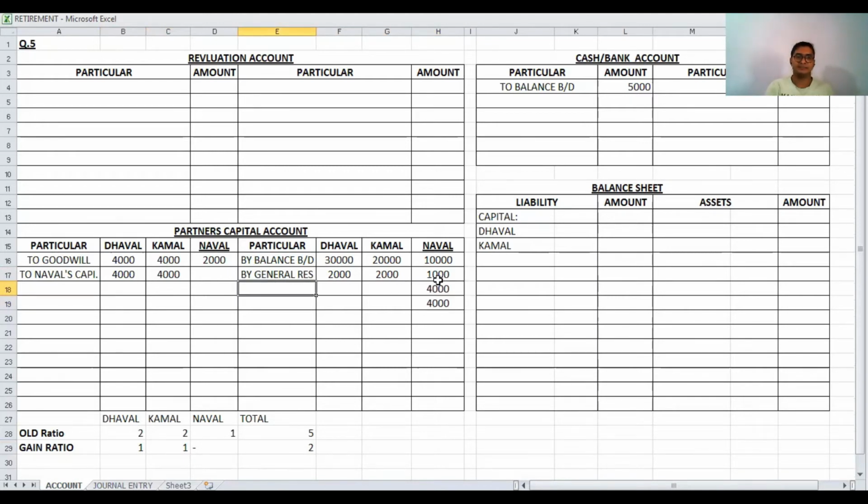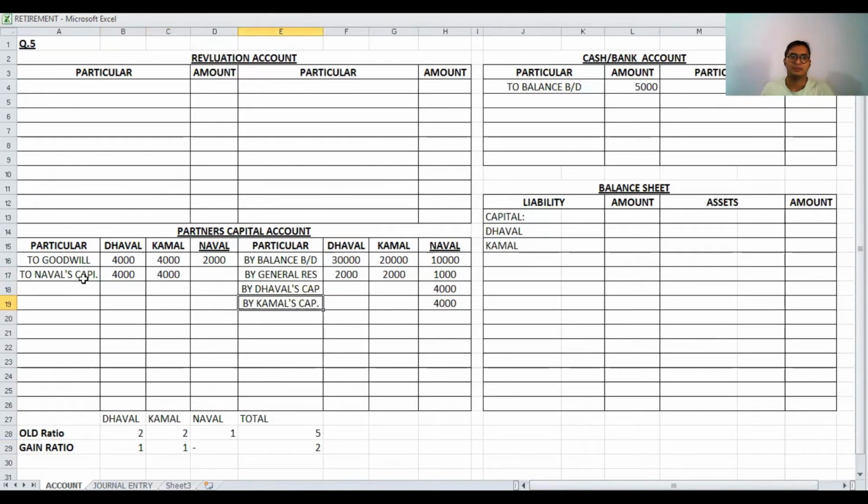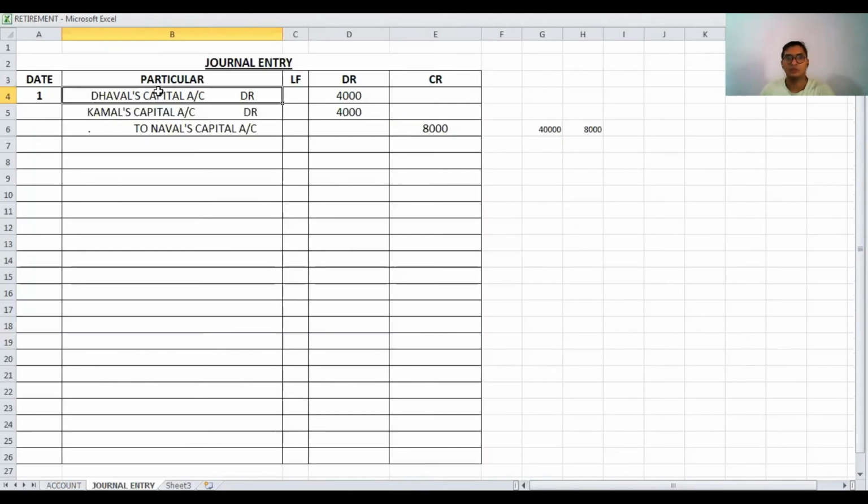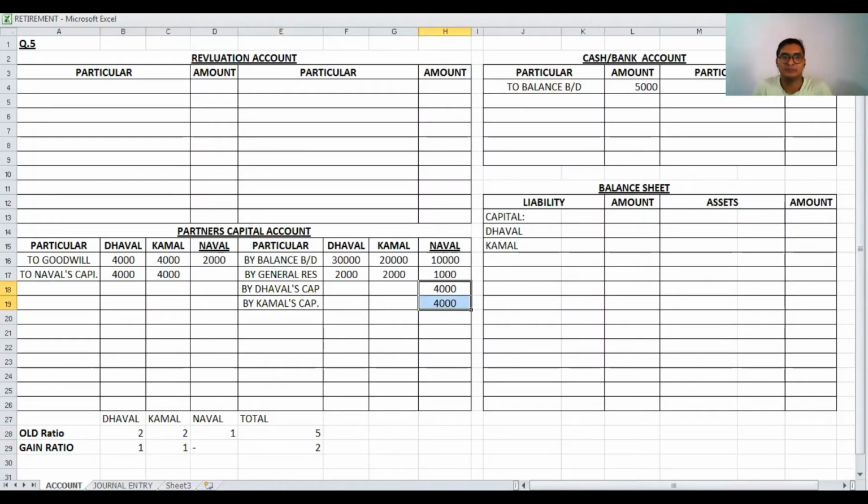So now in Novel's capital account, we have to credit 8,000 by 4,000 and 4,000. And the name is by Dhawal's capital account and by Kamal's capital account. So here Dhawal and Kamal's capital accounts are debited by 4,000 and 4,000 and Novel's capital account is credited by 8,000. This is the ledger posting for this journal entry. Clear? Then after, go to step number 3.